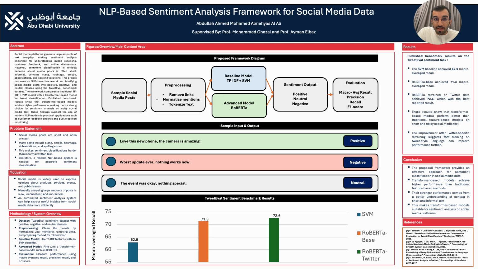Here we can see some text and where the AI would classify it based on some of the words and taking in mind the whole context of the sentence. Here we can see, "love this new phone, the camera is amazing!" The AI reads this as positive. And here we have "the worst update ever, nothing works now." This was classified as a negative sentiment. And finally, "the event was okay, nothing special." This was classified as neutral.